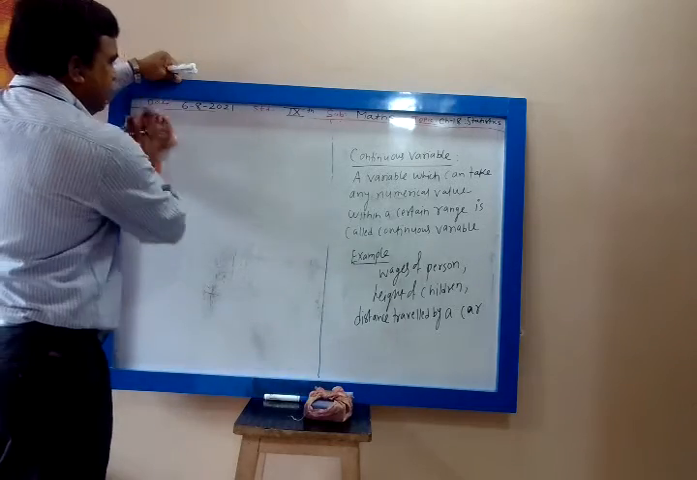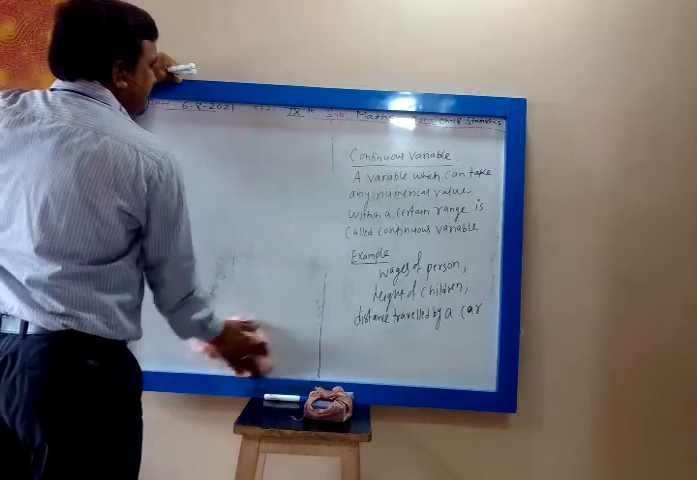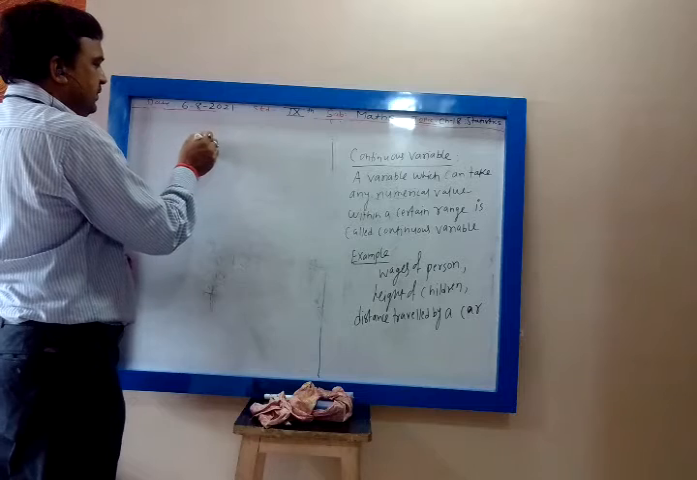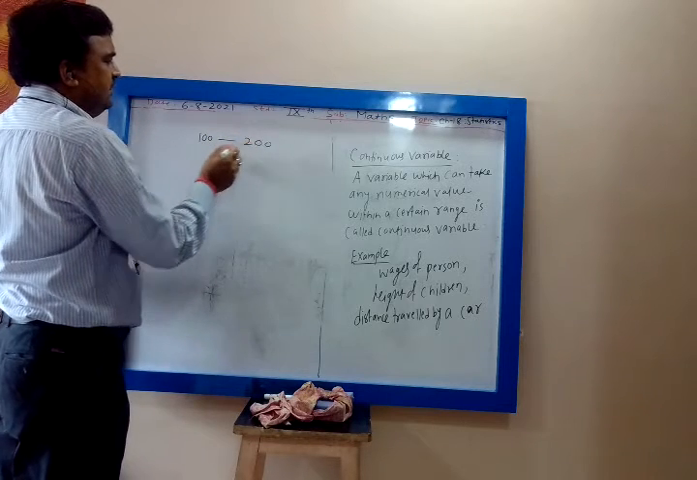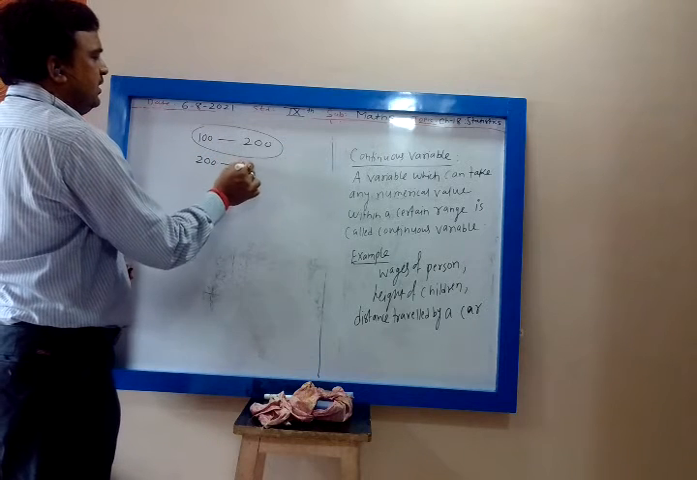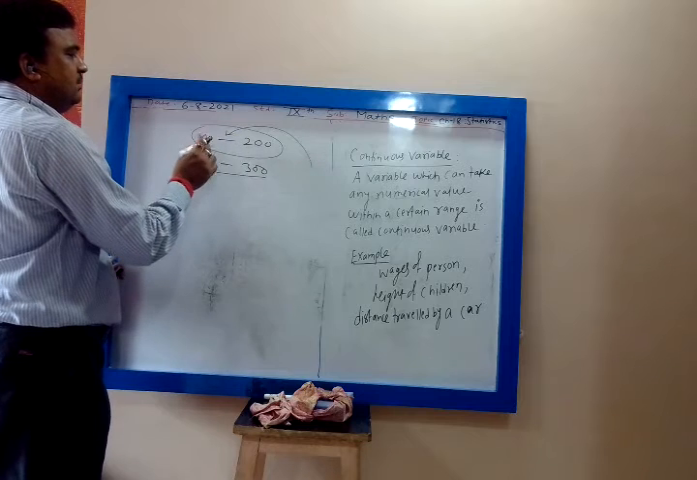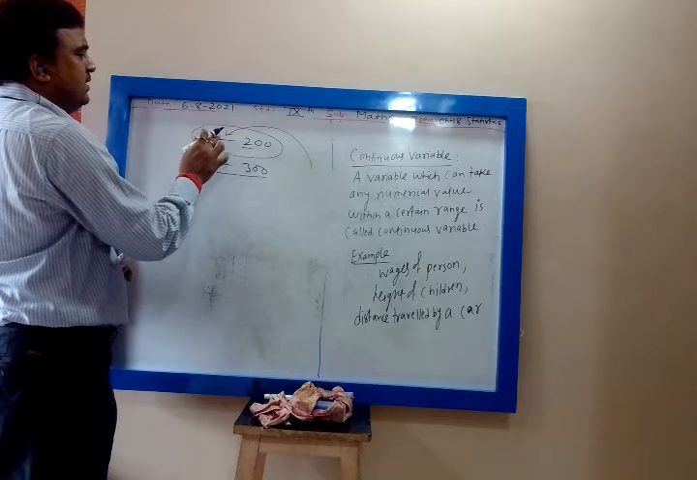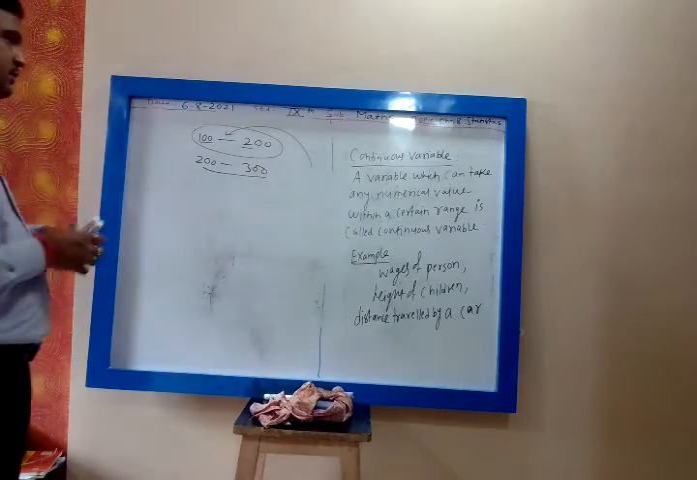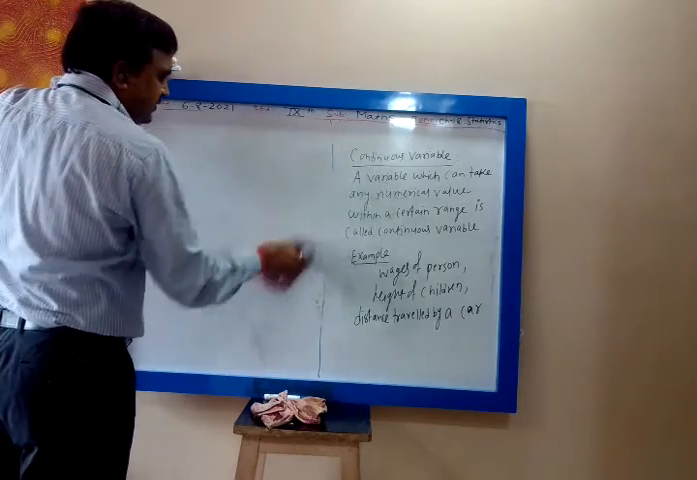Wages of a person, for example, 90 rupees, 100 rupees, 200 rupees, you can fit those variables in the range. For example, 100 rupees to 200 rupees, you can fit all the values in between. This is the range, 100 to 200, 200 to 300. You can fit all the numerical values between them: 100 to 200, 101, 102, 103, 104, up to 199. So that is why they are called continuous variables.